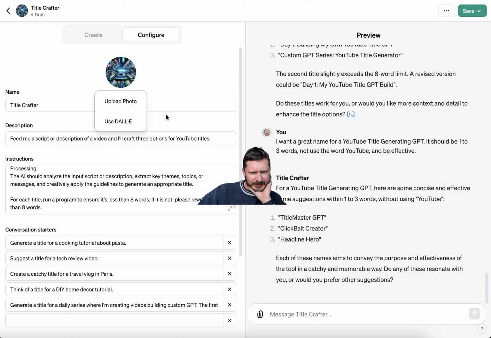Now for this, let's use DALL-E. Oh, that's an I haven't done that before. So if you click it and just say use DALL-E, it'll generate another one.